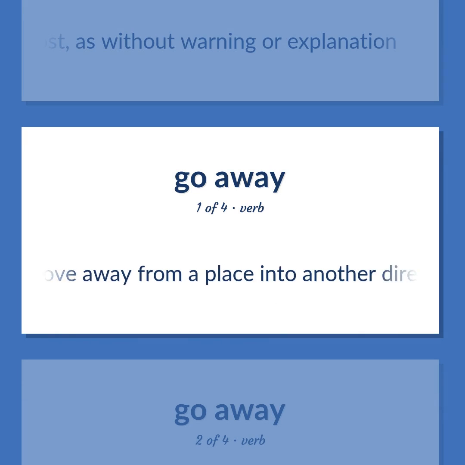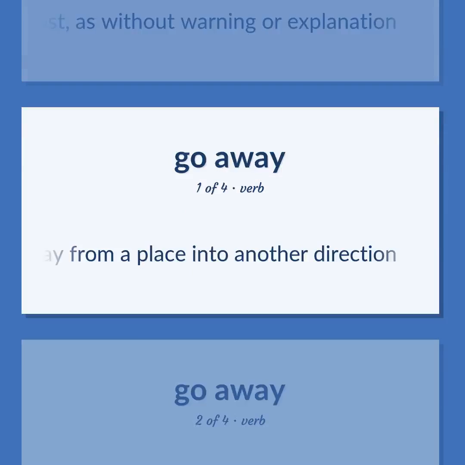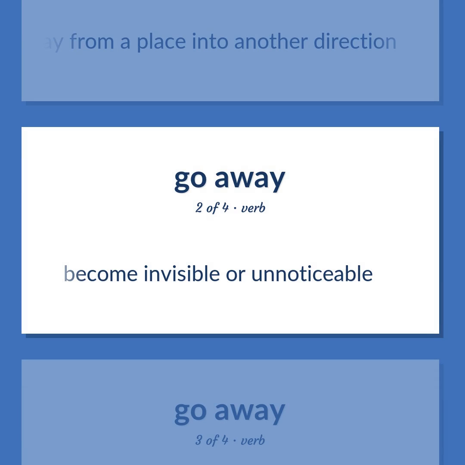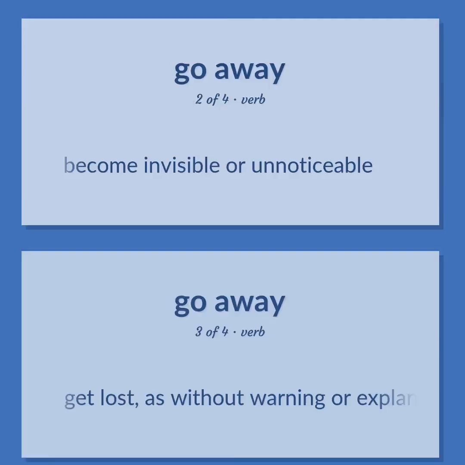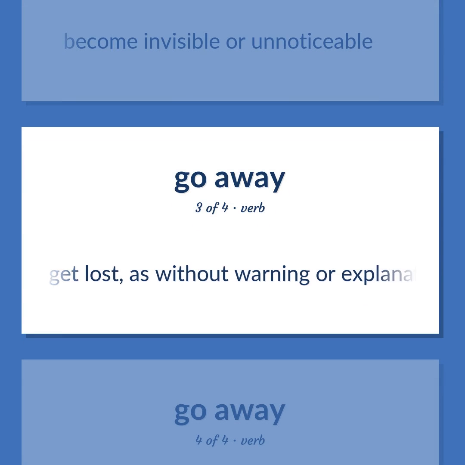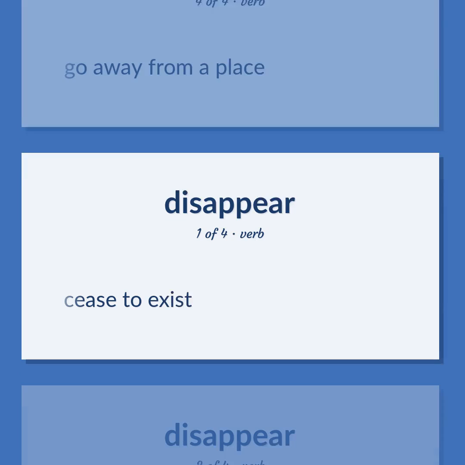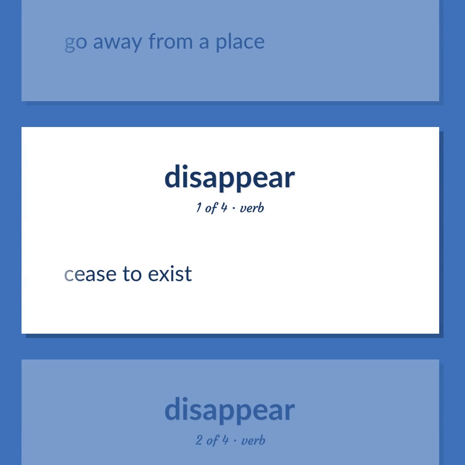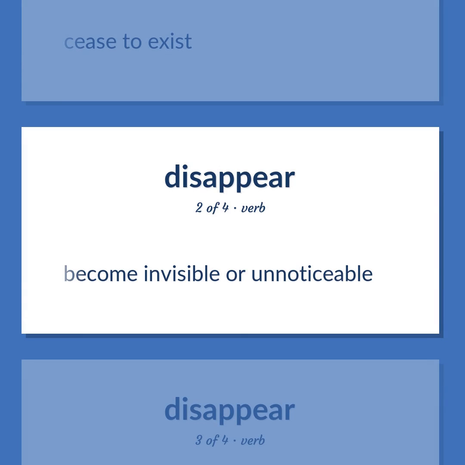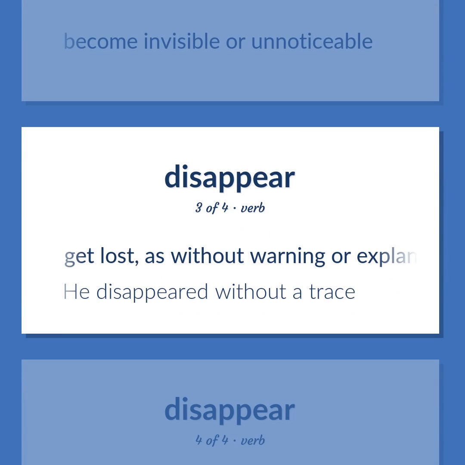Move away from a place into another direction. Go away from a place. Cease to exist. Get lost, as without warning or explanation. He disappeared without a trace.